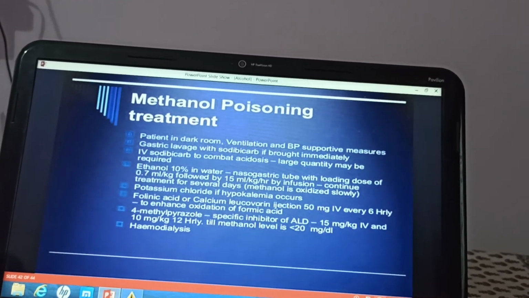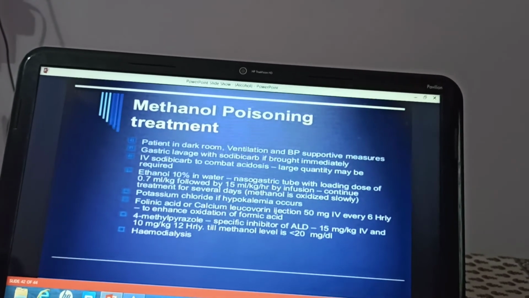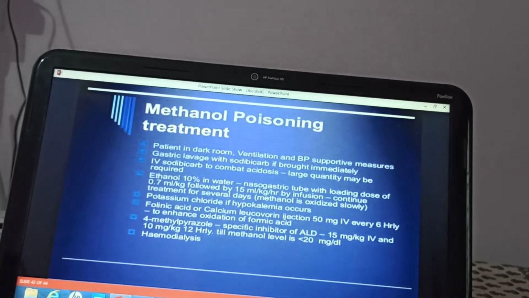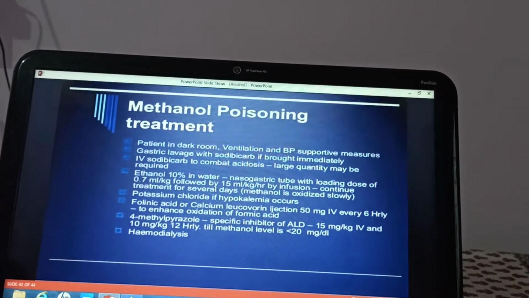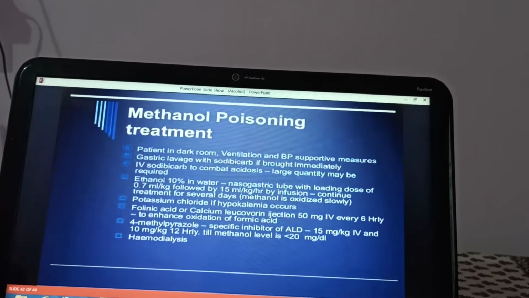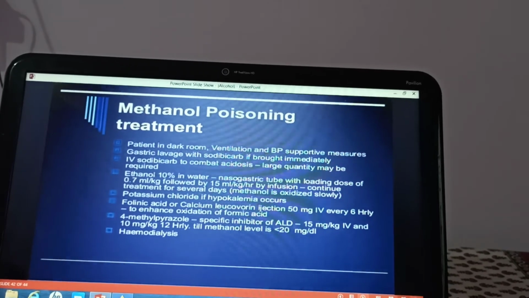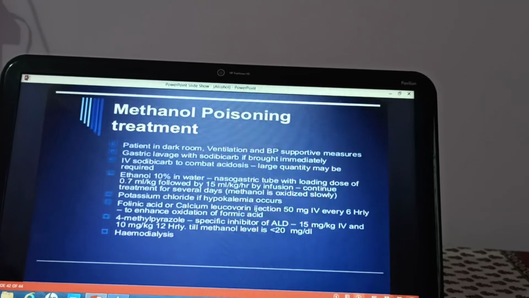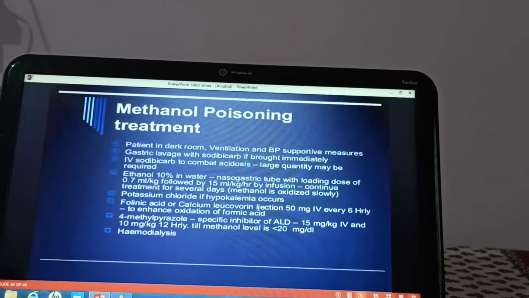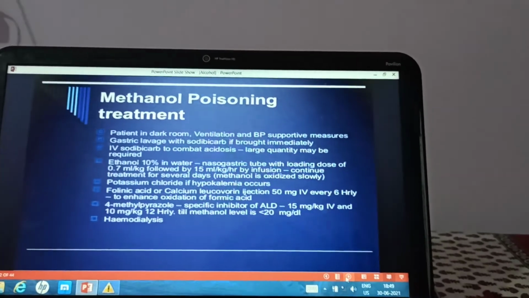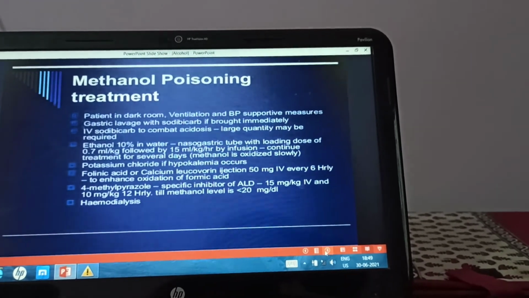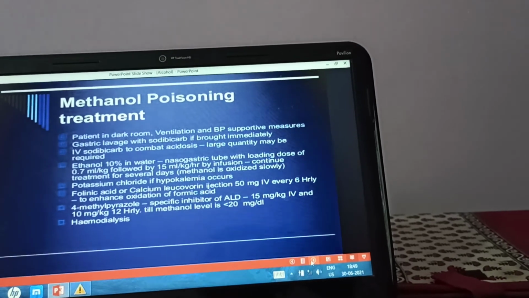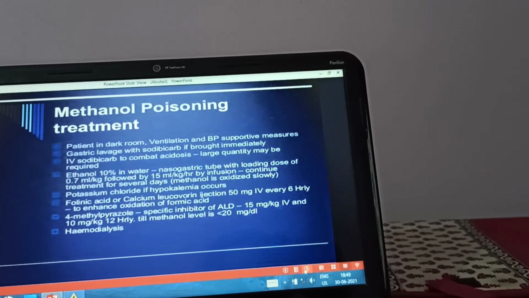So ethanol will saturate both metabolic enzymes and prevent the metabolism of methanol. And methanol is excreted unchanged in the urine. So this is the rationale of giving ethanol in the treatment of methanol poisoning, and the rationale of using fomepizole and calcium leucovorin also.